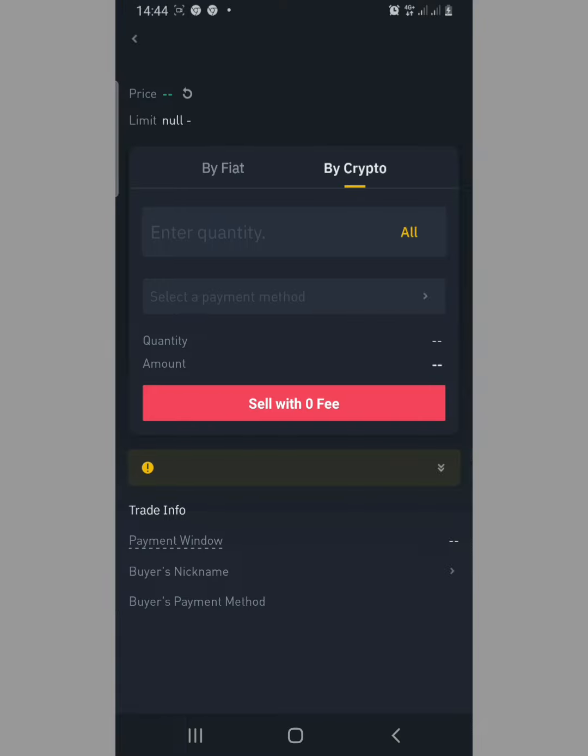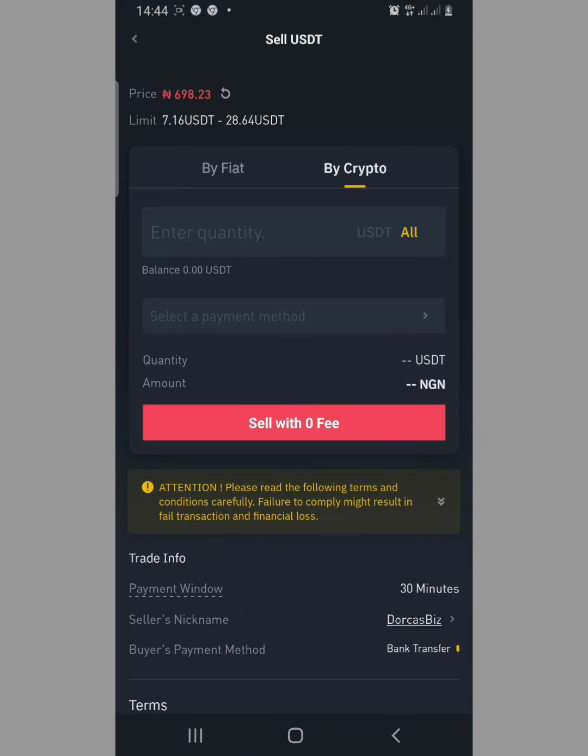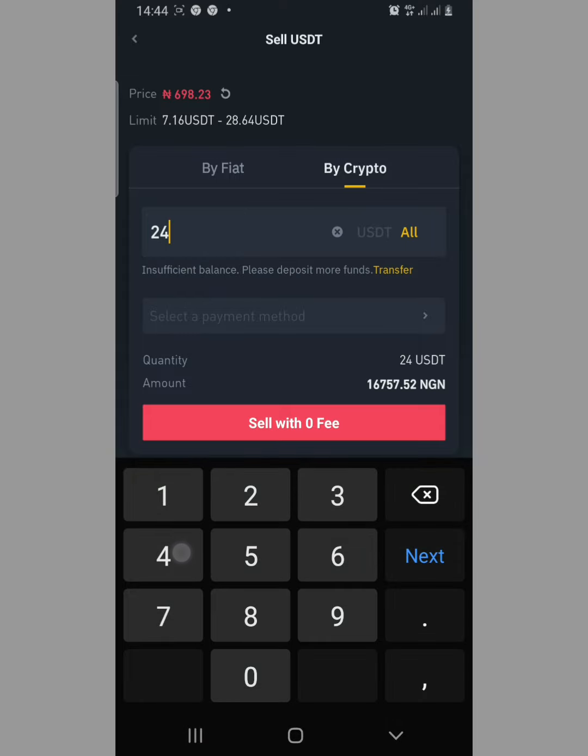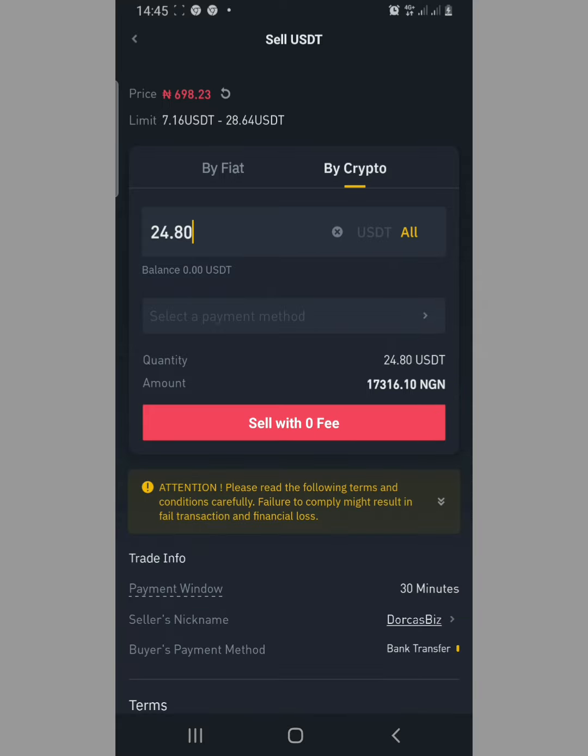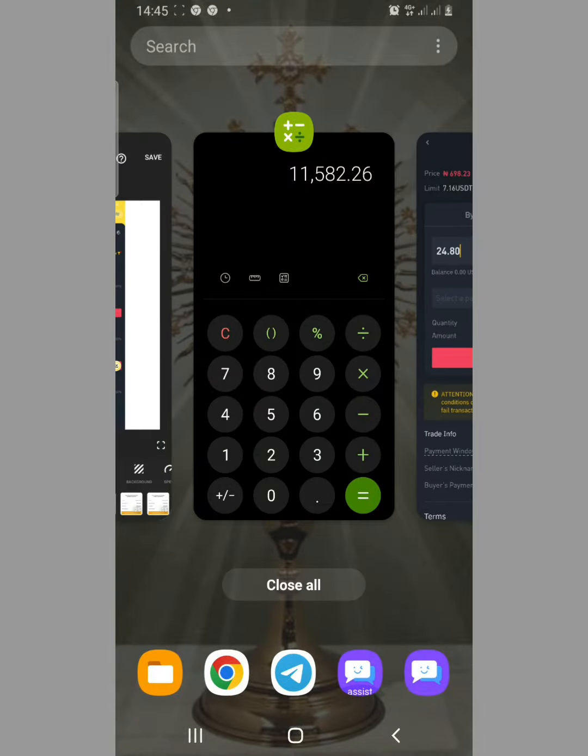When you select this guy here, you put in that you go to buy crypto here, because we already have 24.80. That means we are getting 17,316 naira 10 kobo. So let's head over to our calculator to know our profits. We now come over to our calculator.